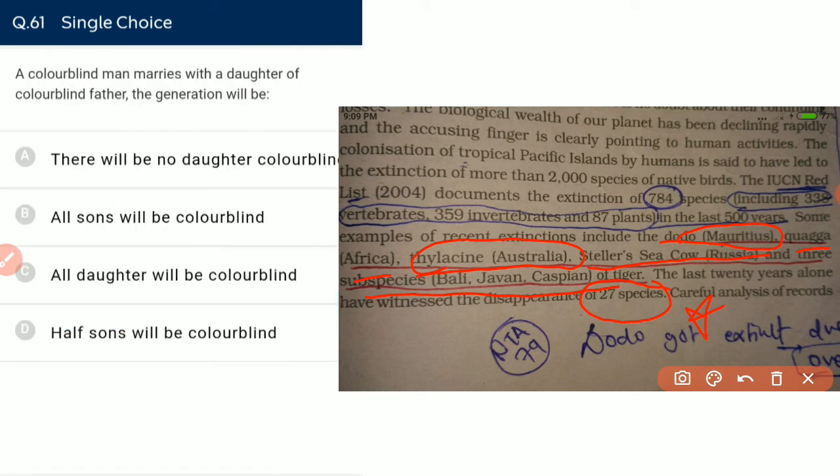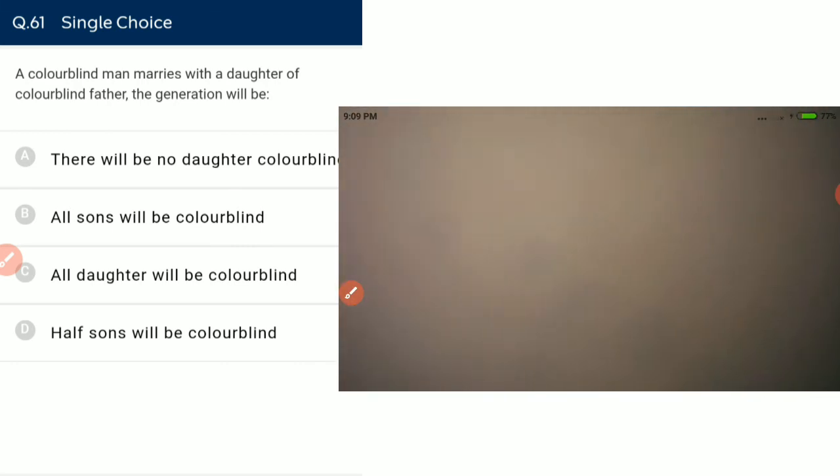A colorblind man marries a daughter of a colorblind father. The generation will be? A colorblind man means it has a genotype like this, because the allele for color blindness is present in the X chromosome. And the man marries a daughter of a colorblind father, which means the wife has a genotype of this, because she has an allele of color blindness which she inherited from her father.